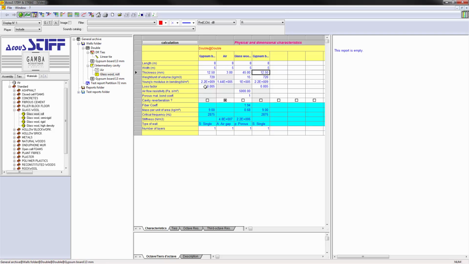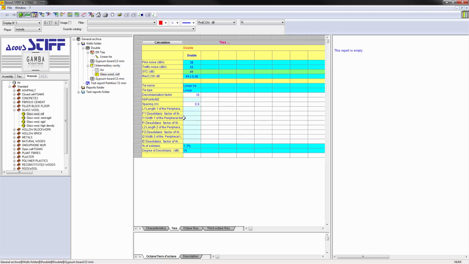And the critical frequency is more or less deep according to the loss factor. For the ties, the desolidarization factors take into account the rigidity of the metal stud. And the geometric parameter, here the spacing between studs.